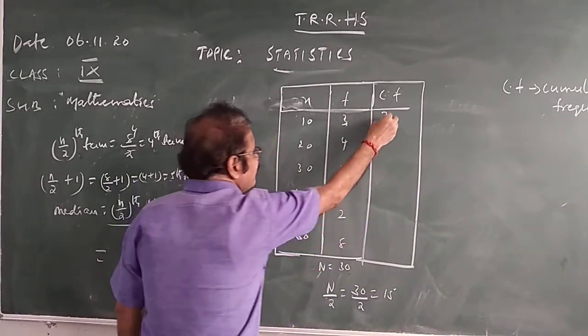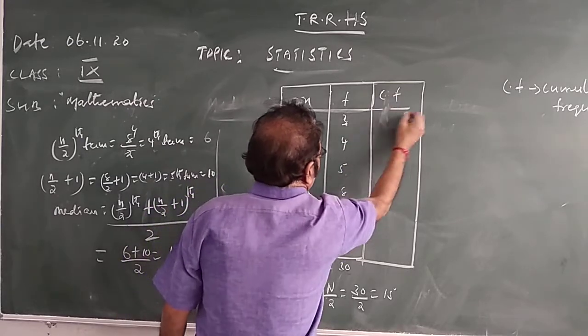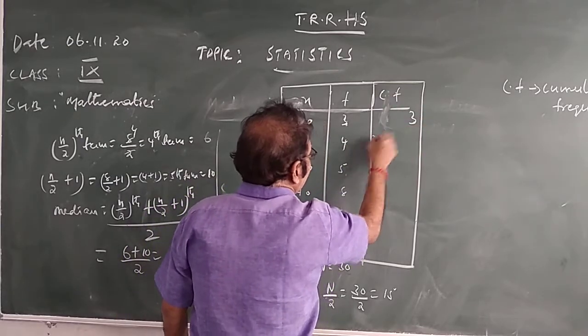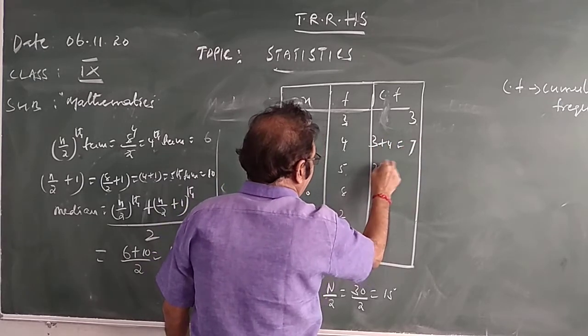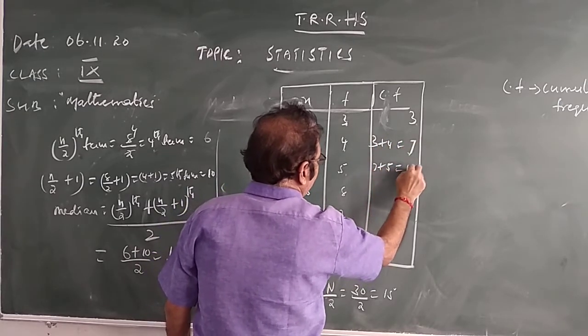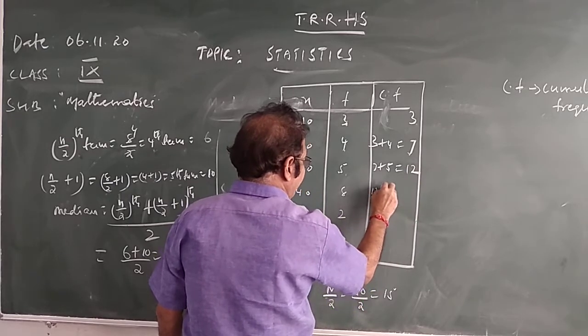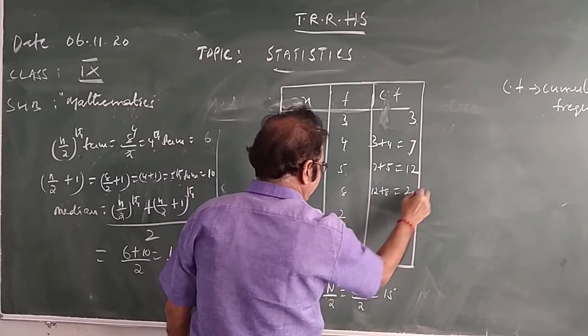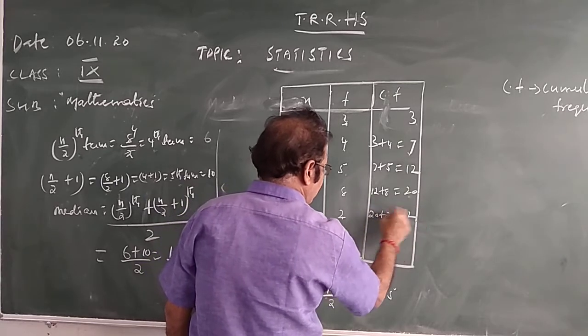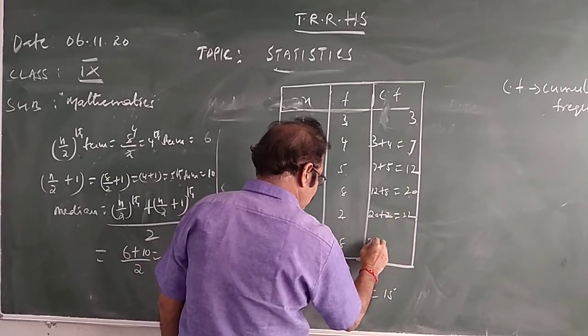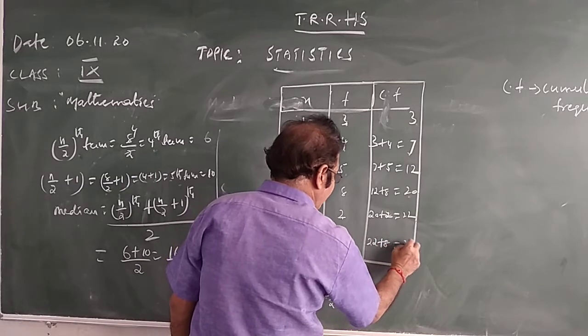Next add it: 3 plus 4 is 7, 7 plus 5 is 12, 12 plus 8 is 20, 20 plus 2 is 22, 22 plus 8. We did this in 8th class.